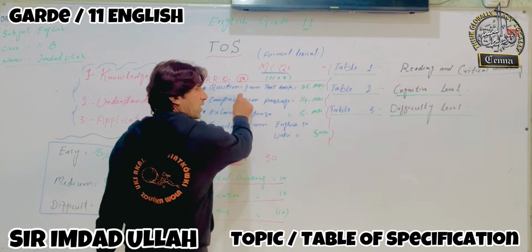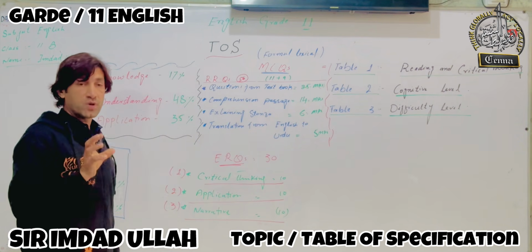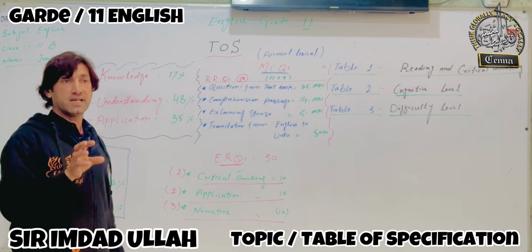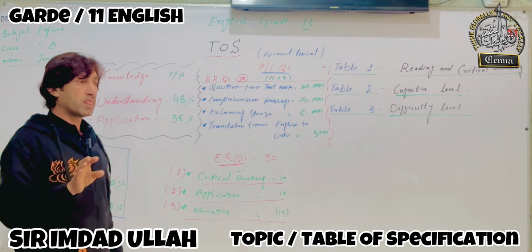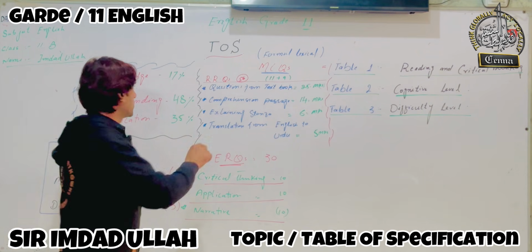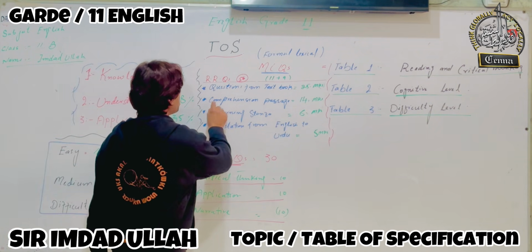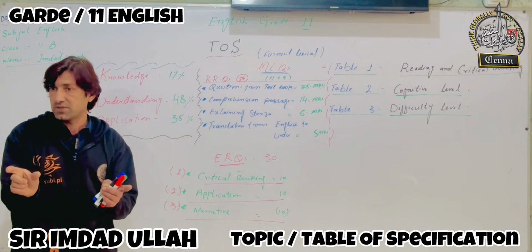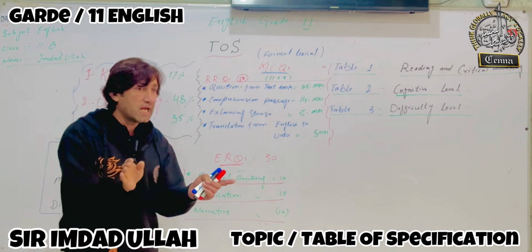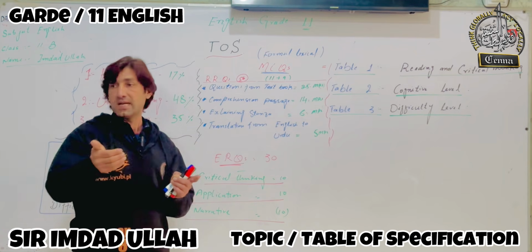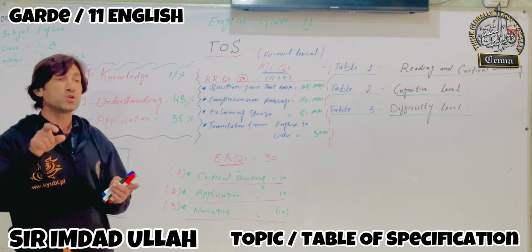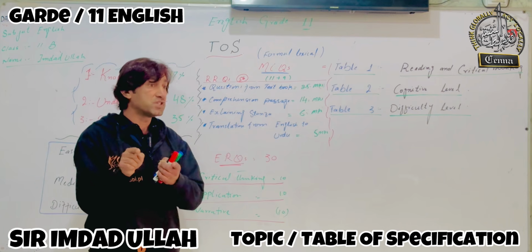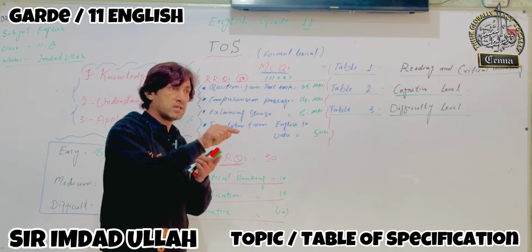It means that you have to study the questions that have been given at the end of each unit of your textbook. Okay, the next one will be the comprehension passage. Now, there will be a comprehension passage given. You have to read this, and some questions will be given at the end of that passage, and you have to answer the questions in your own words.